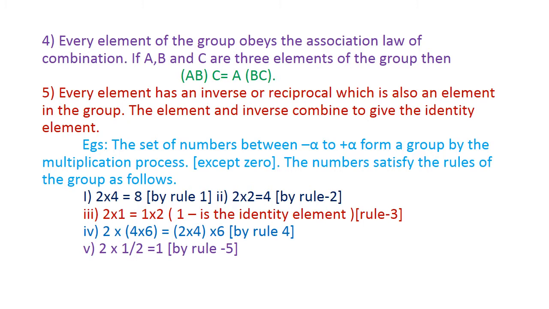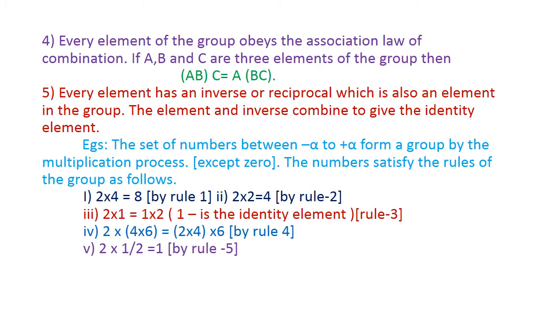Now we are going to explain all these five important rules by taking a simple example. Let us consider a set of numbers between minus infinity to plus infinity to form a group by the multiplication process, and the group does not contain 0. Minus infinity to plus infinity, the group which does not contain 0. The numbers satisfy the following rules.